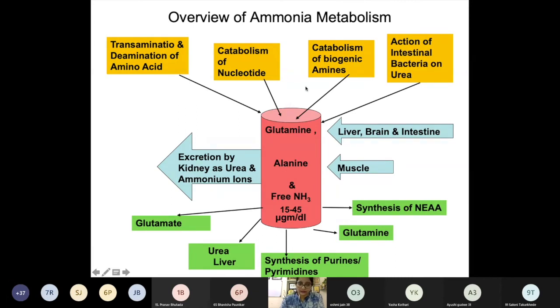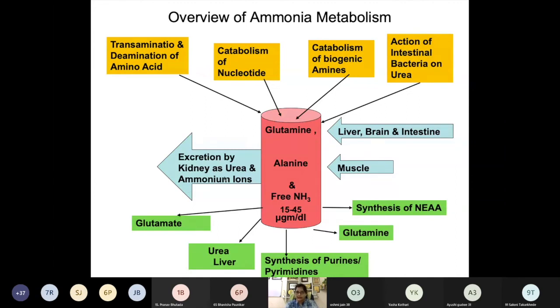Now the glutamine and alanine which are formed will be taken to the liver, and in the liver there is a major machinery by which this ammonia is detoxified and gotten rid of from our body permanently, and that is urea synthesis. Ammonia is excreted from the body in the form of urea, and a small amount from the kidney is also excreted in the form of ammonium ion. Okay, so this is how ammonia is transported: कहाँ से आता है, क्या form में बनता है, and how it is taken care of and detoxified.